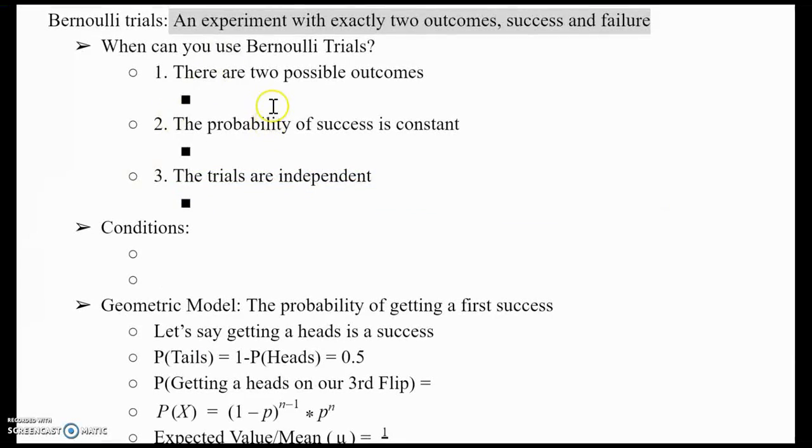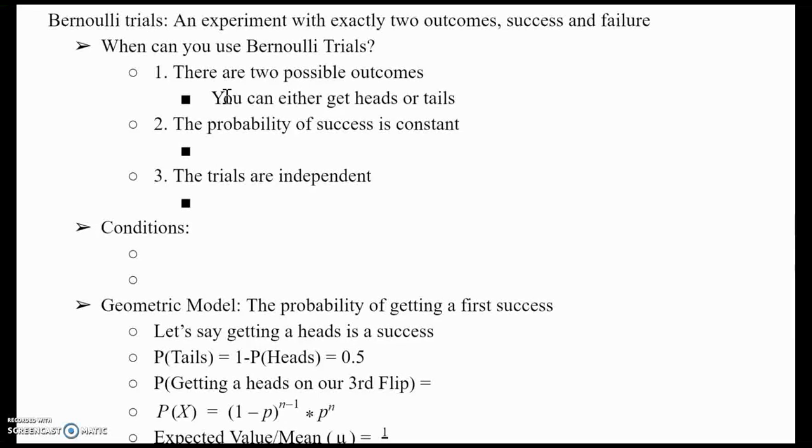There are three conditions for when you can use Bernoulli trials. There have to be two possible outcomes as stated above, which is your success and your failure. The probability of success is constant and your trials are independent of each other. Now what do I mean by these? When I say two possible outcomes, I'm going to go back to the coin flip again because this is a very simple example. With a coin flip, you can either get heads or tails. You can't get heads and tails, but you can get either or.